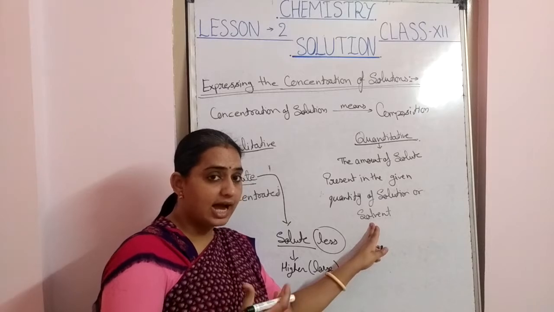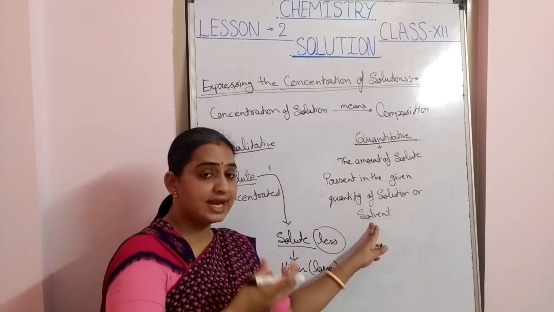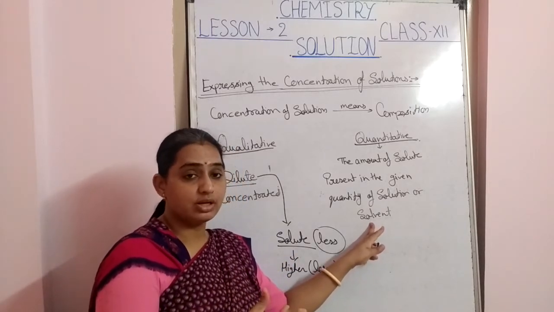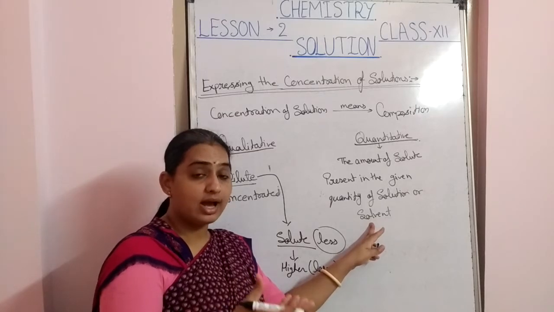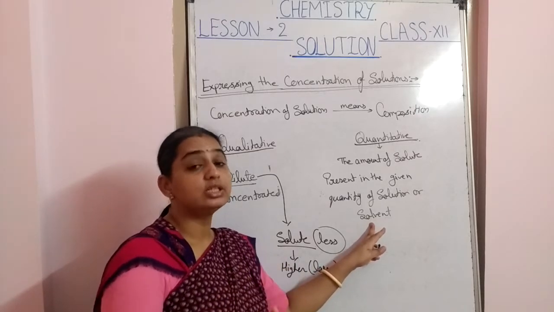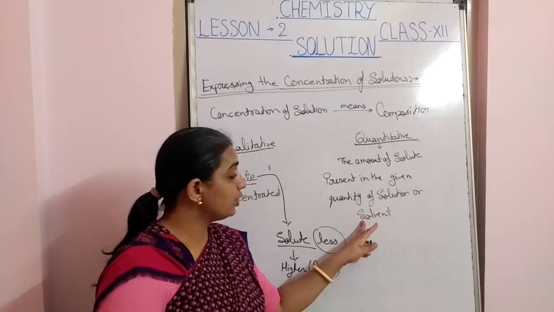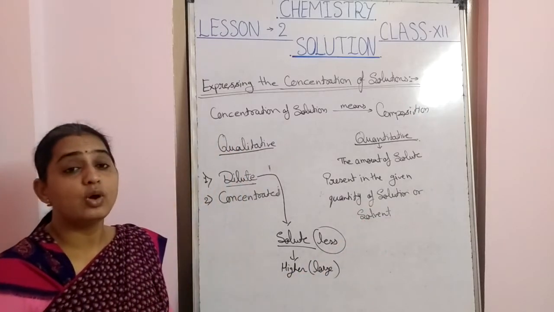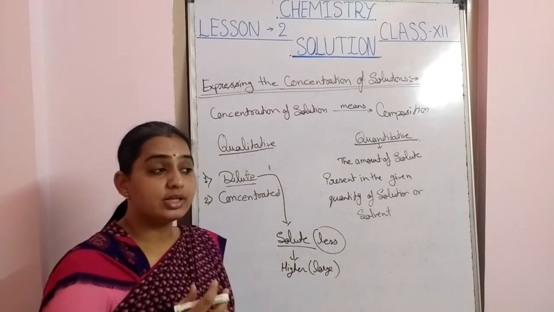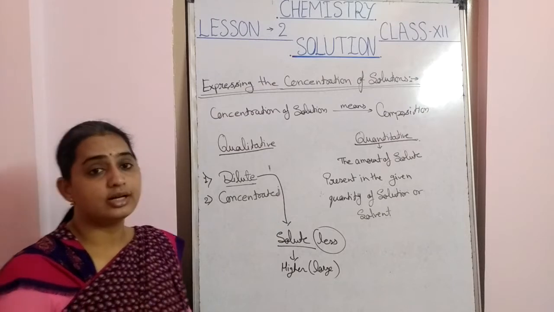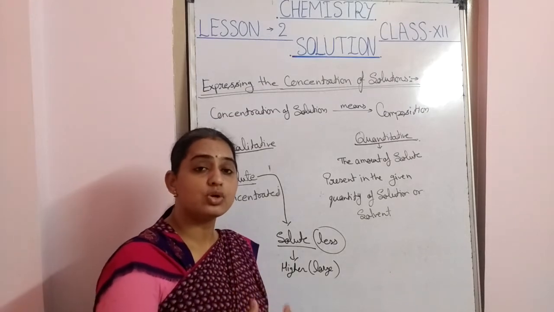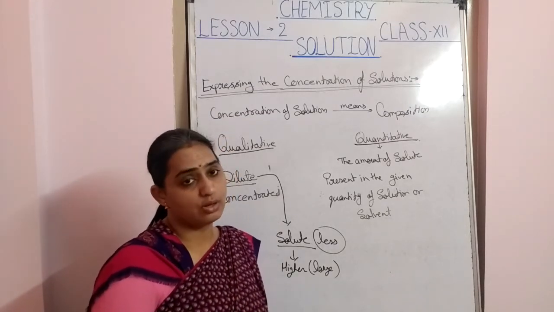It means how much solute is present in a solution or solvent, by which we can obtain the accurate amount of solute in the solution.